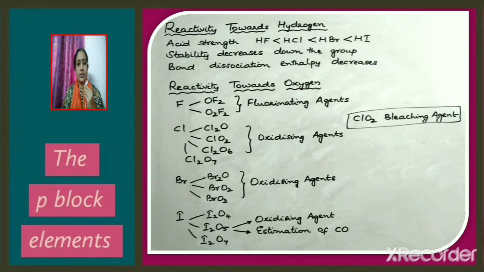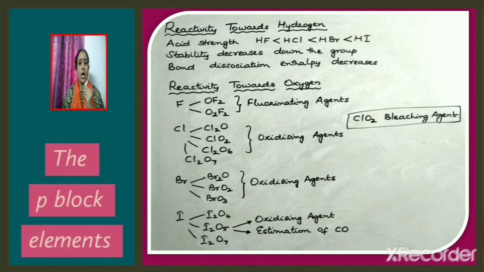Reactivity towards hydrogen. Halogens react with hydrogen to give HF, HCl, HBr and HI. The acid strength varies in the order HF < HCl < HBr < HI, which shows that HI is the strongest acid. It is because the stability of these acids decreases down the group, the bond dissociation enthalpy decreases. Since the bond dissociation enthalpy decreases down the group, the H-I bond can be easily broken and hence HI is the strongest acid.